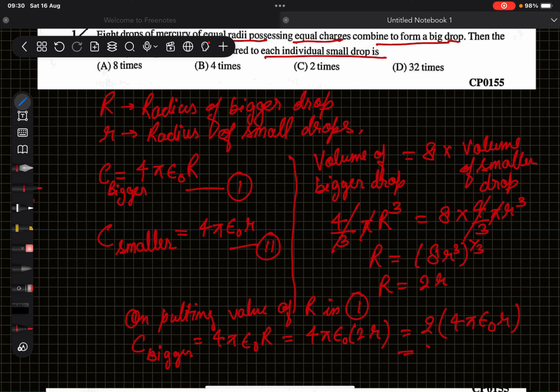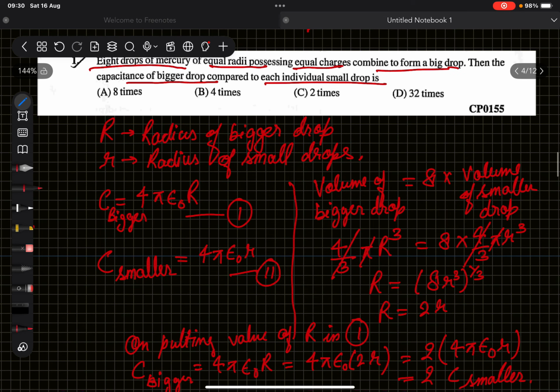That is twice the capacitance of the smaller drop. So the capacitance of the bigger drop will be equal to 2 times that of the smaller drop. Thank you.